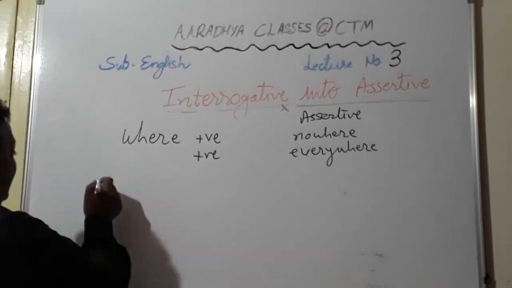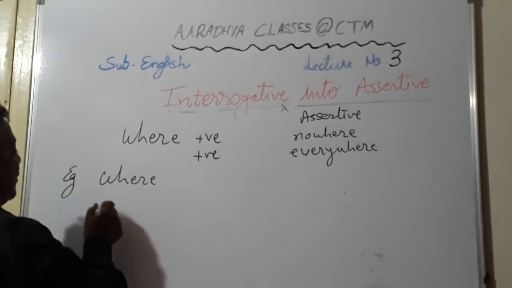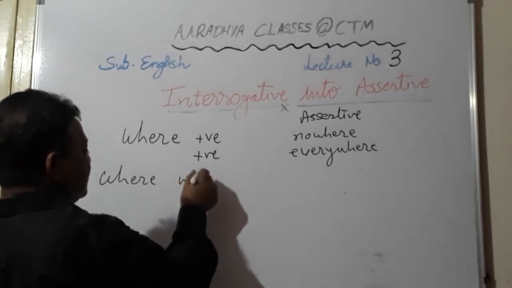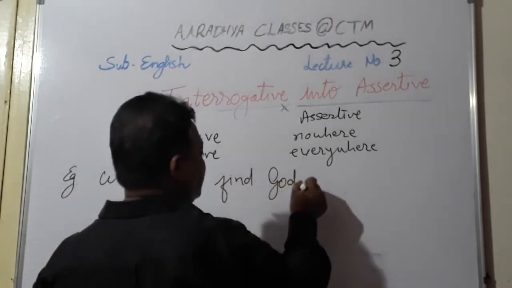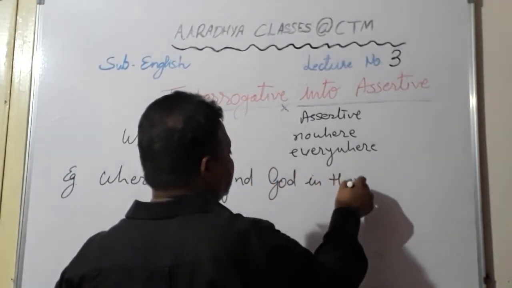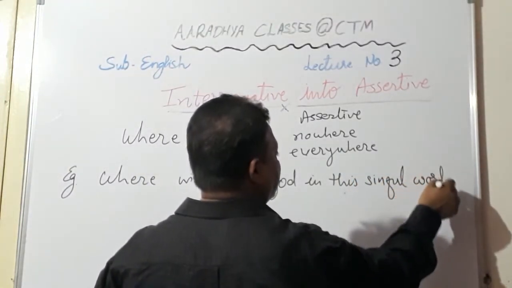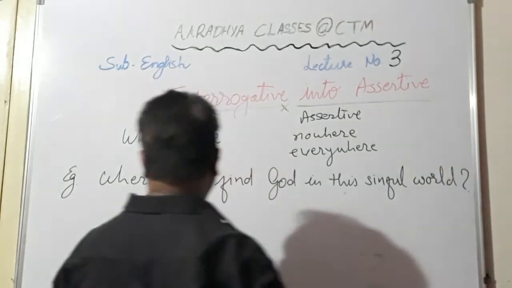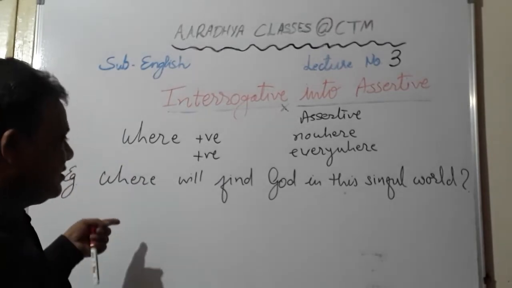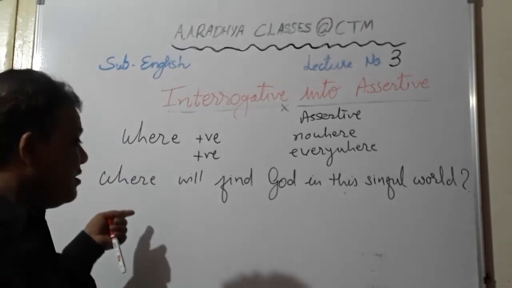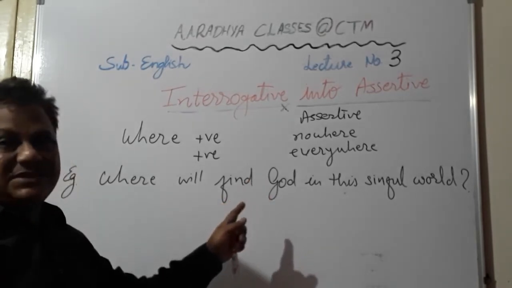For example, where will you find God in this sinful world? Now looking at the sentence, students, we can understand that it is beginning with where, and no negative word is there, no not, never, none of these words is there in the sentence.